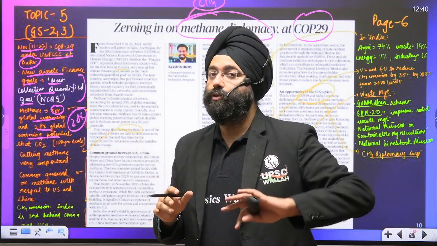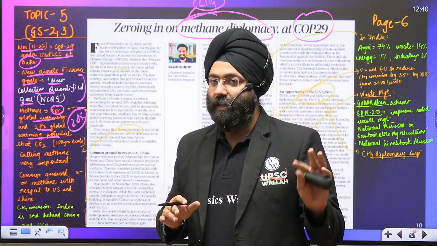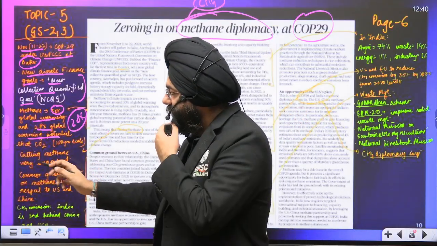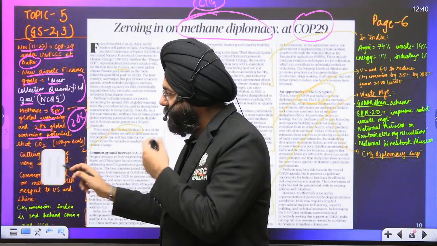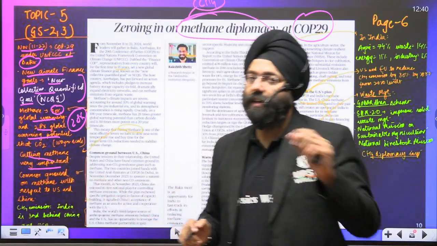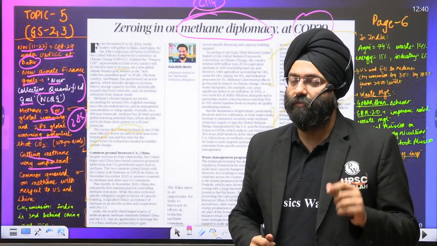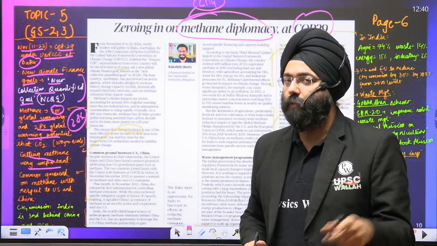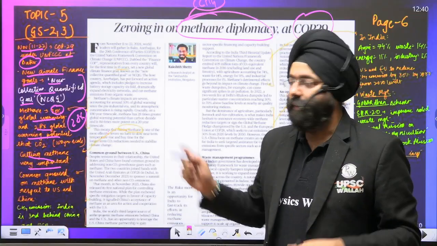So that means 28 times more threatening than the carbon dioxide. So we are basically saying cutting methane is very, very important. Reducing the impact of methane or the prevalence of methane again becomes very, very important for us to achieve the goal under the climate change.